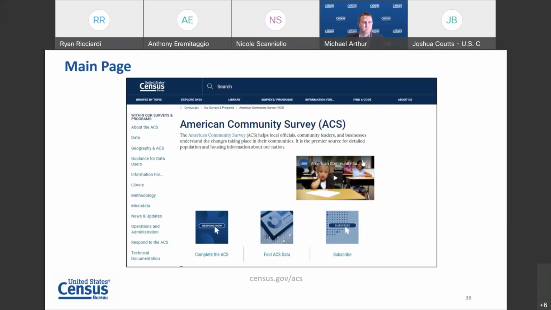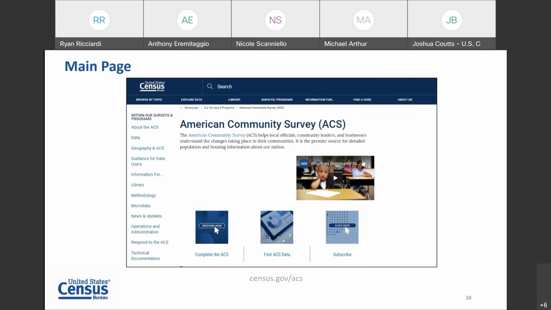Now I'll conclude by briefly talking about the variety of resources the Census Bureau provides for learning more about our data, tools, and about the survey at large. First, we have the ACS main page, which is a great tool to start with if you have questions about ACS.